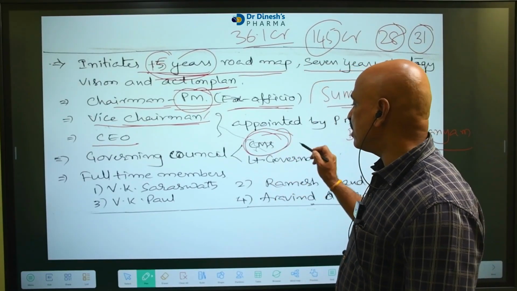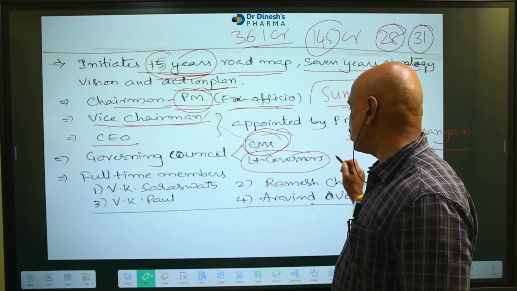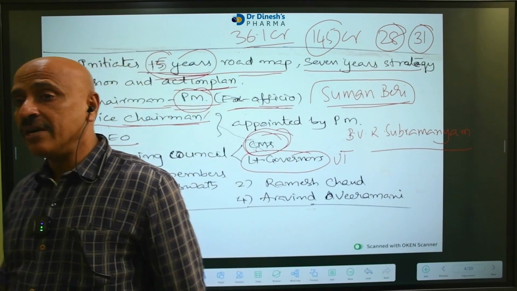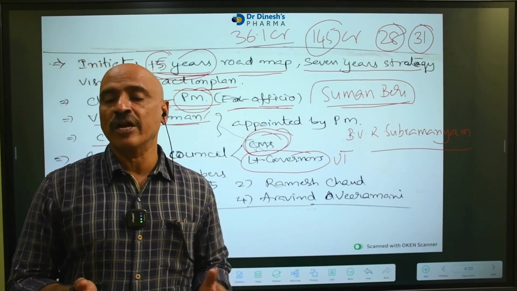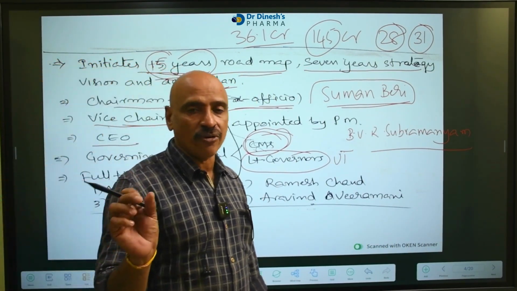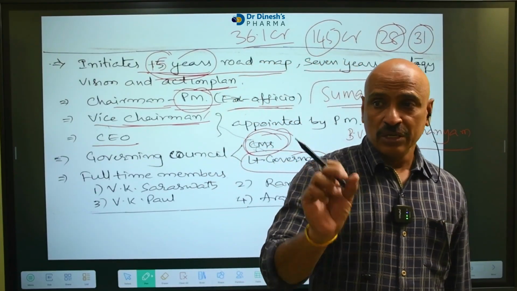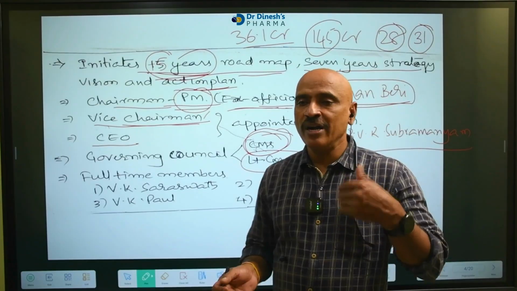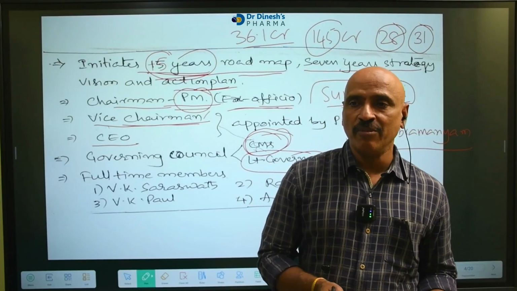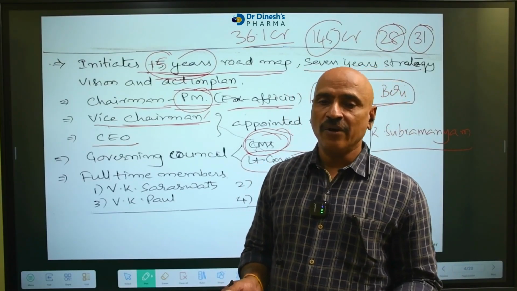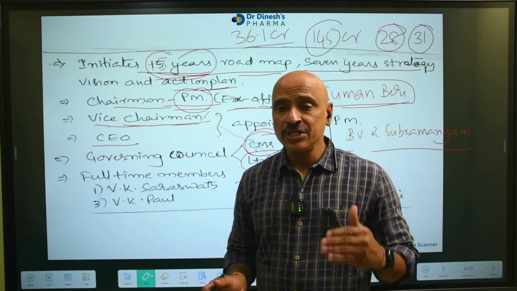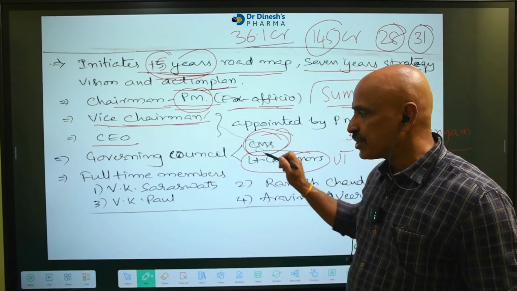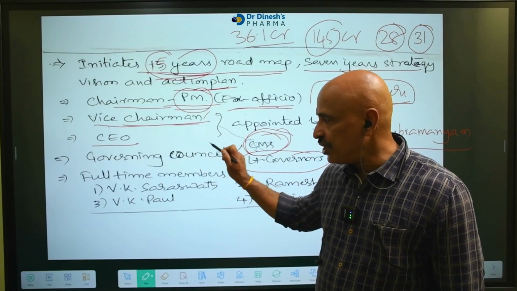You remember? After that, lieutenant governors of UTs. Where lieutenant governors are working means union territories that do not have a CM. Suppose, for example, Lakshadweep, the smallest union territory of our country. That union territory does not require a Chief Minister or an Assembly. That's why Lakshadweep, Andaman Nicobar Islands, Chandigarh, Dadra Nagar Haveli, Daman and Diu, these union territories are ruled by lieutenant governors. These are also members in the governing council of NITI Aayog.